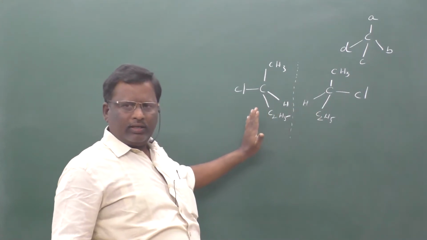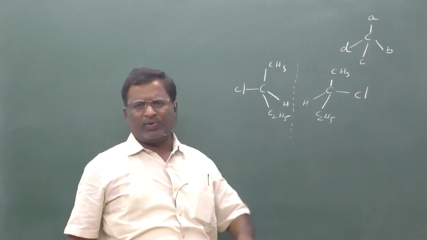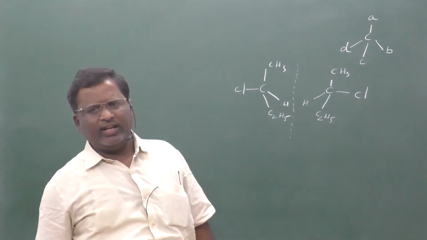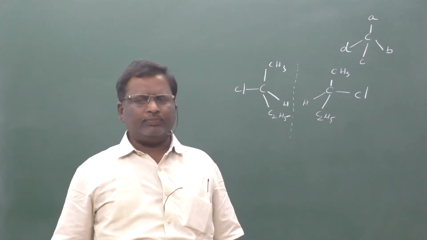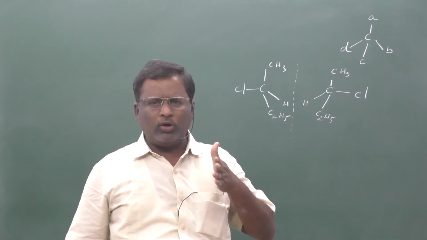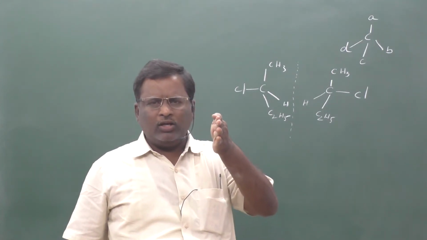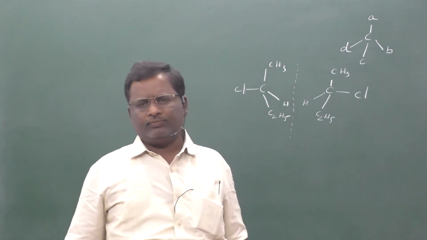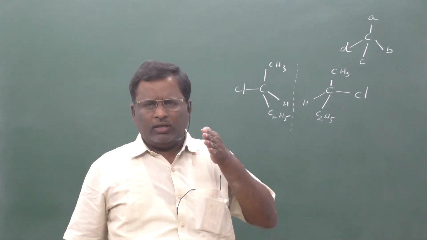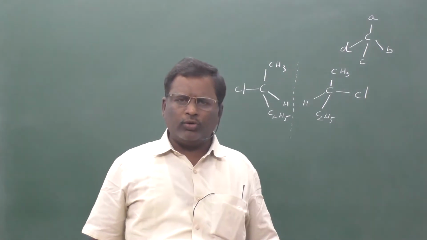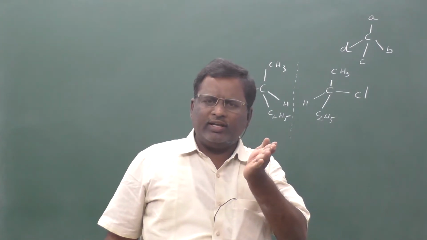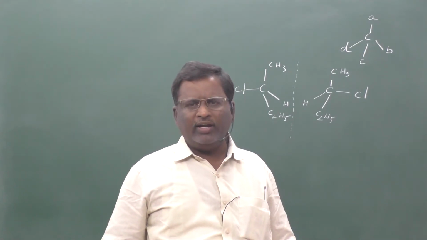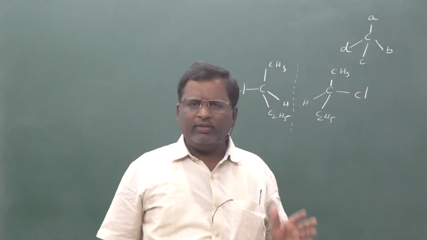Chemically, they exhibit almost the same properties, but they differ in optical property. Optical property means if we pass plane polarized light, one isomer rotates it to the left side and the other isomer rotates it to the right side. The left side rotatory compound is said to be levorotatory. The isomer which rotates it to the right side is said to be dextrorotatory. We simply call them the L form and D form.